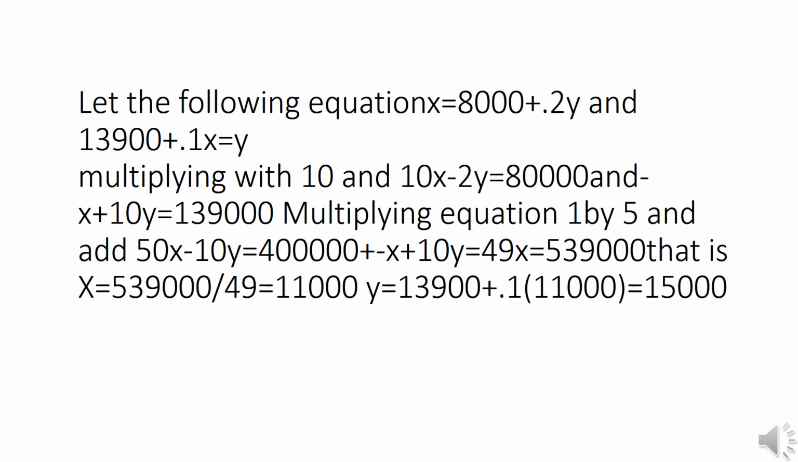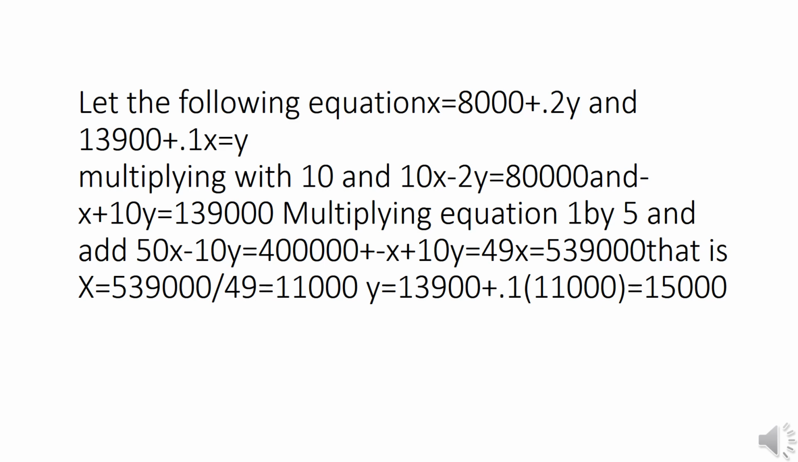0.2 is 20%, that is 20 by 100. Just like in the second equation, 13,900 plus 10 by 100, that is 0.1x. And it can be rearranged as 10x minus 2y, that is the variables are brought to one side and the numbers are only on the right side, and it can be read as 10x minus 2y equal to 80,000, a rearrangement of the equation.